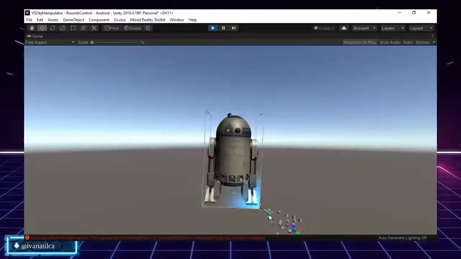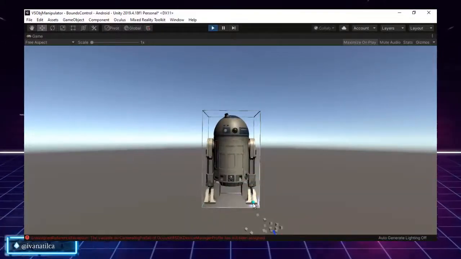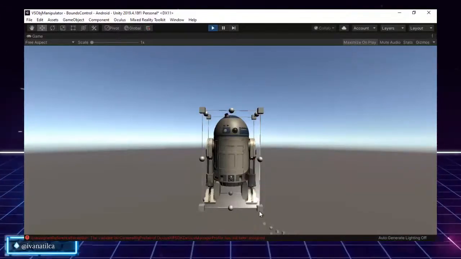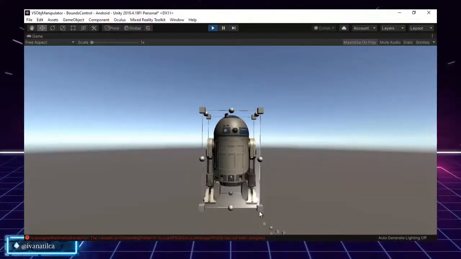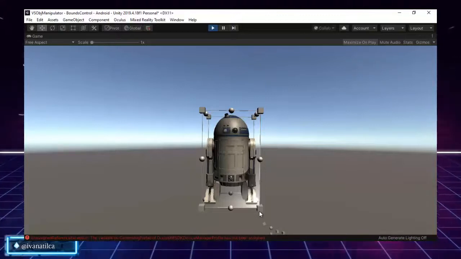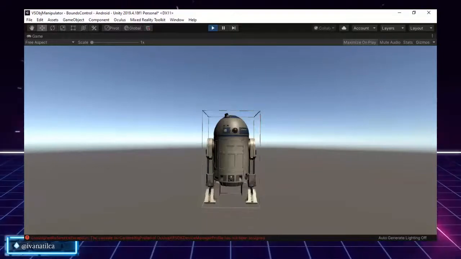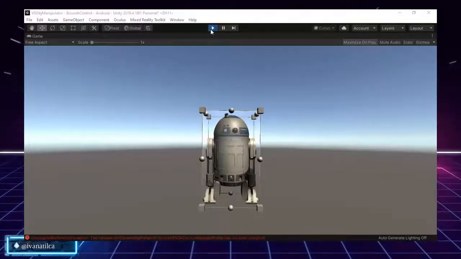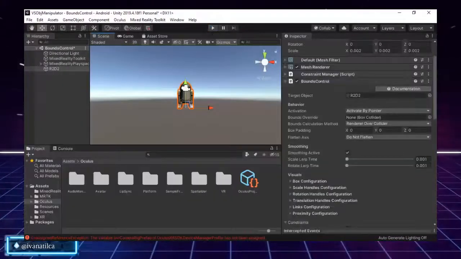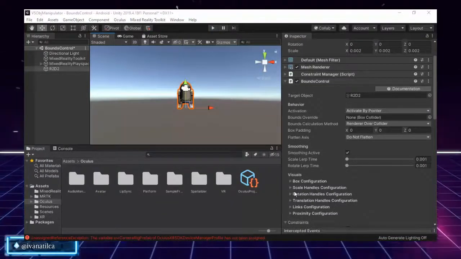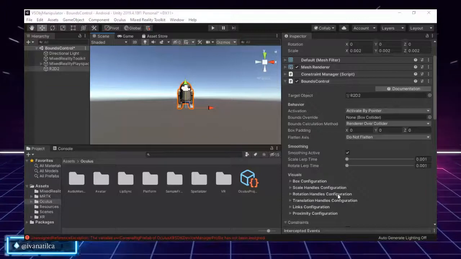Okay, so there is something that I still don't like, which is those materials that we see, the gray ones. It doesn't look that good. So let's see how we can change that. To change those corners, we have the scale handles configuration and the rotation handles configuration.